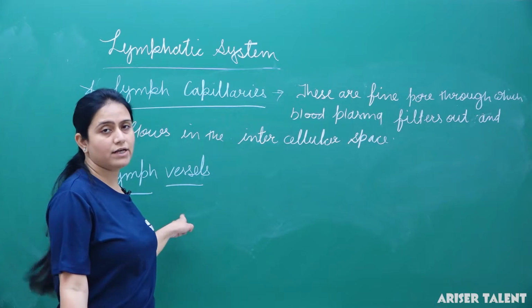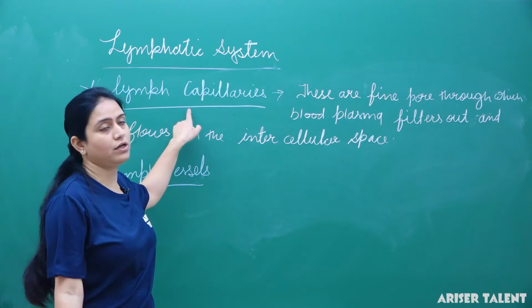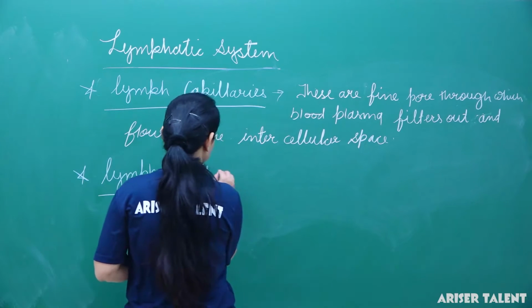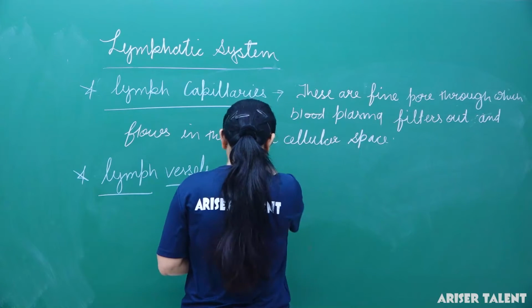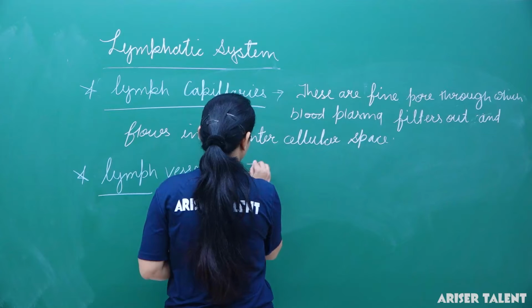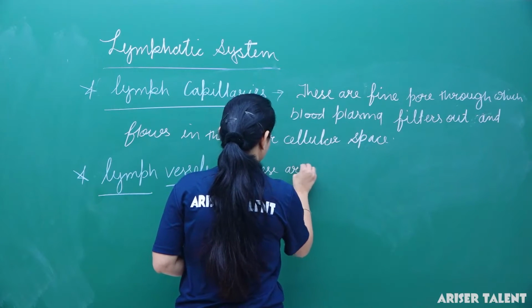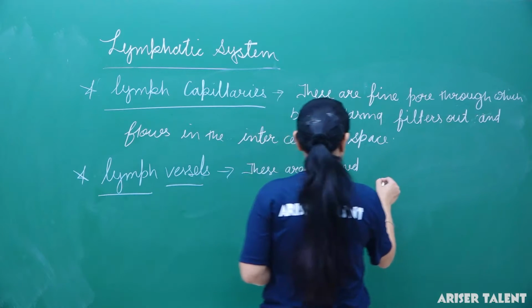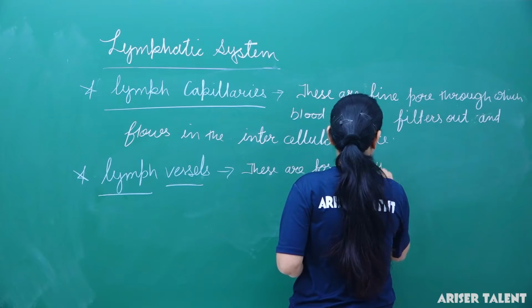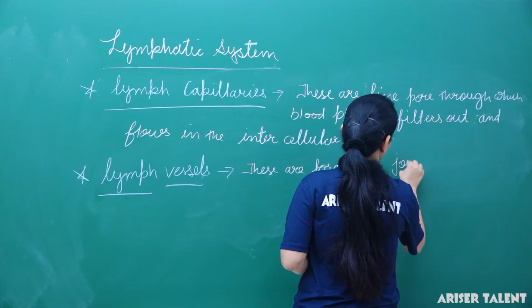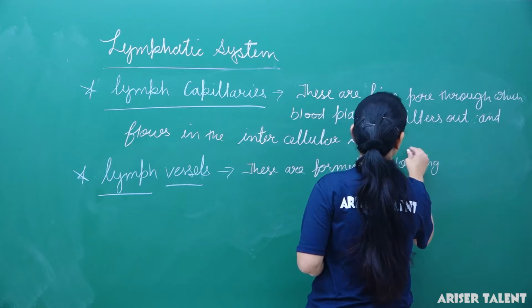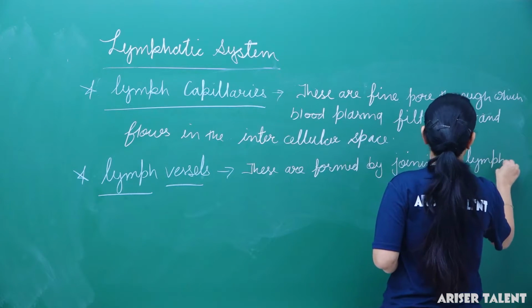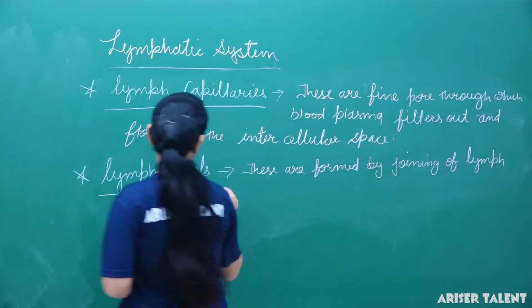Let me mention, these are formed by joining of lymph capillaries.